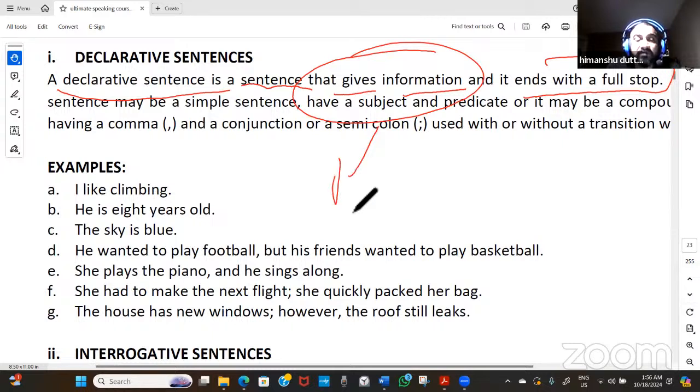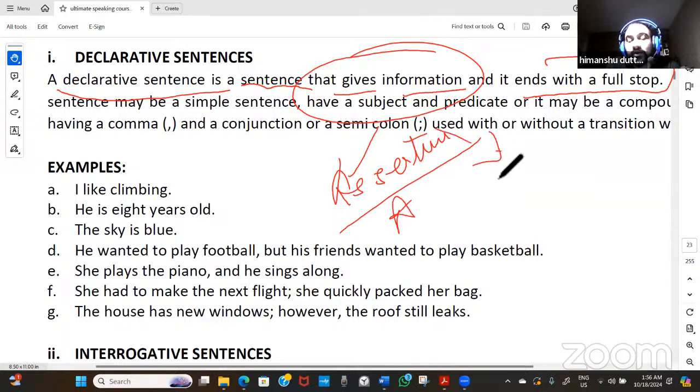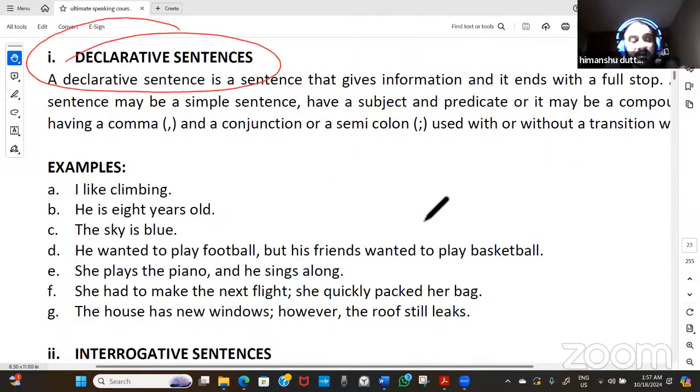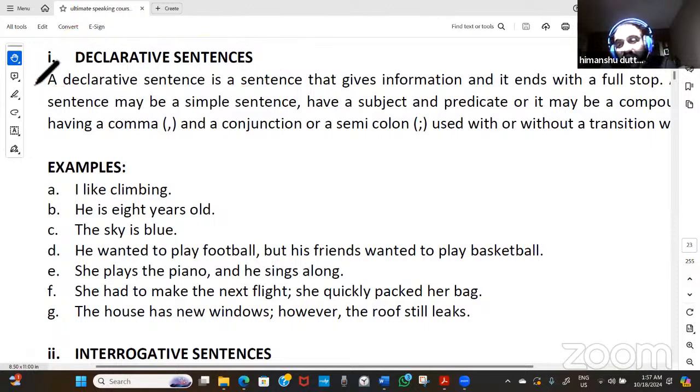It can be in the assertive tone. Assert means to say something. Assertive tone in a positive sentence. It can be in a negative sense, in a negative sentence. So there can be negative and positive sentences in the declarative category. When we are talking about a declarative sentence, declaration can be done in a simple sentence, and it can be in a compound sentence. That's a certain category of sentence.